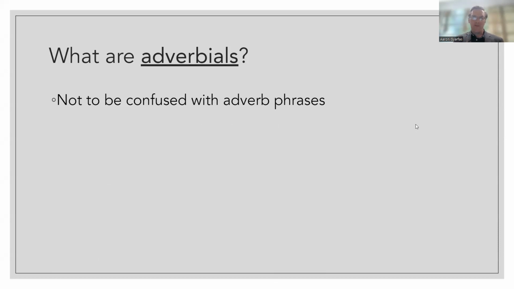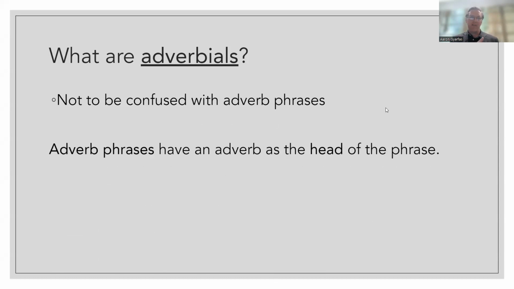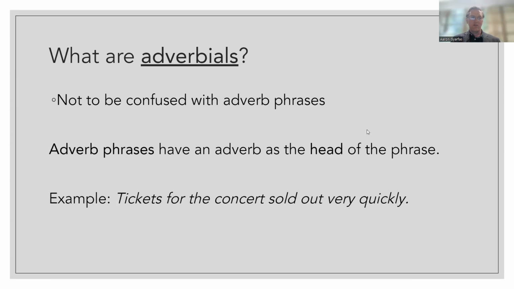What are adverb phrases? If you remember going back to chapters 4 and 5, when we were identifying phrases, adverb phrases are phrases that have an adverb as the head of the phrase. So for example, tickets for the concert sold out very quickly. Quickly is your adverb. There's a qualifier connected to the adverb, very quickly. So that phrase, very quickly, that's an adverb phrase.